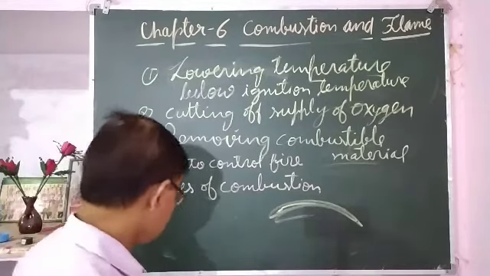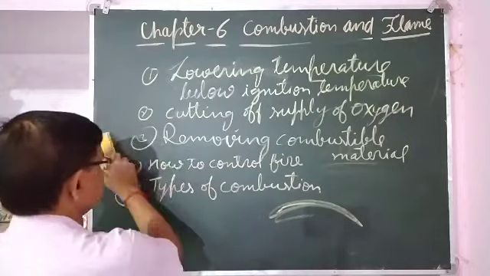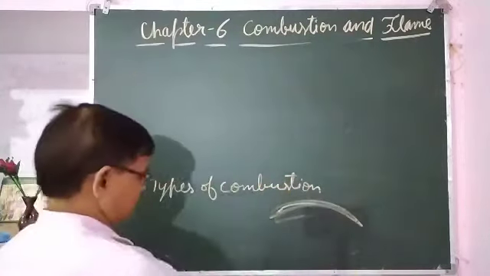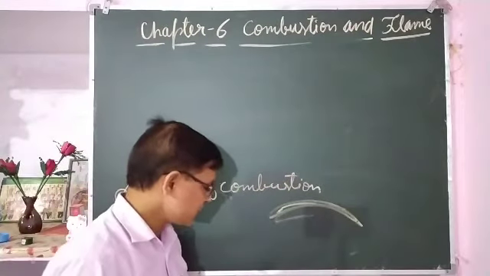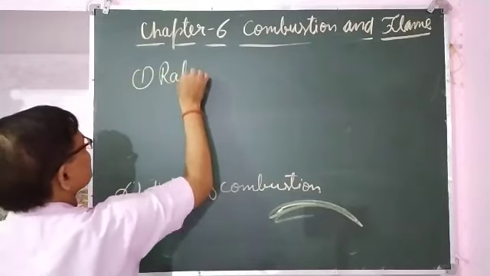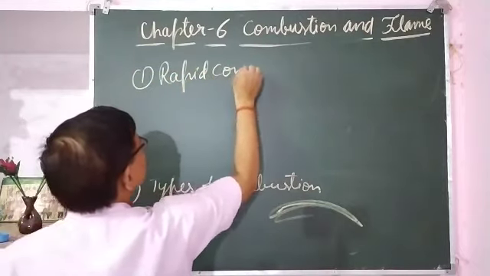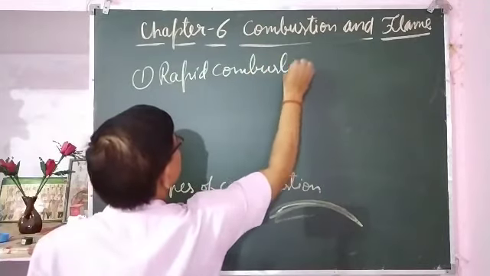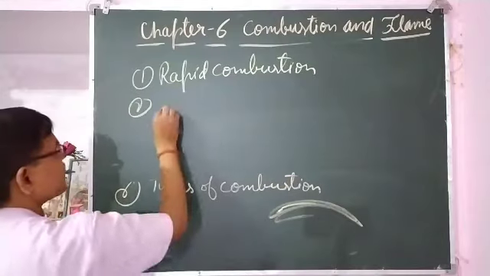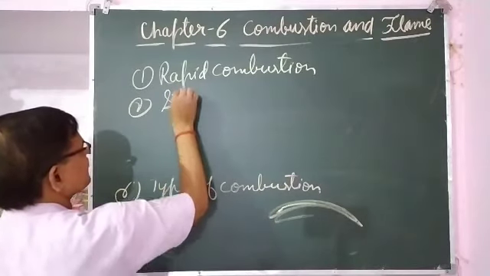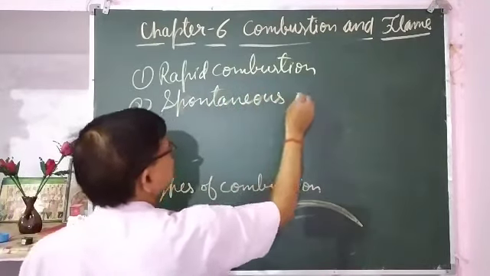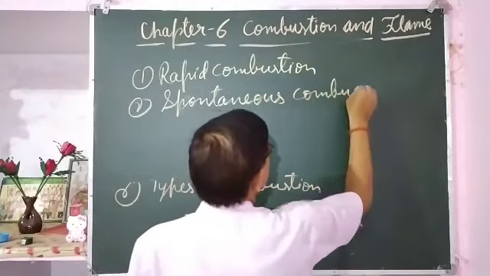Now the types of combustion. There are three main types of combustion. First one is rapid combustion. Second is spontaneous combustion.